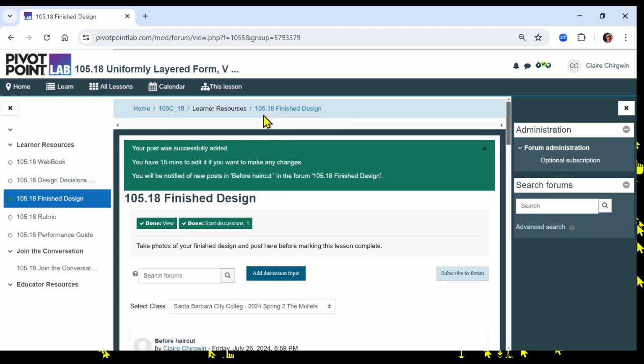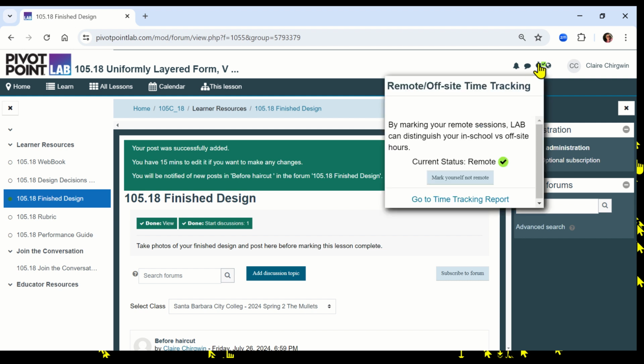If you want to check your time and clock out, you're going to come over here. You're going to click on that icon. Now you're going to mark yourself not remote. That has stopped you. You're clocked out.